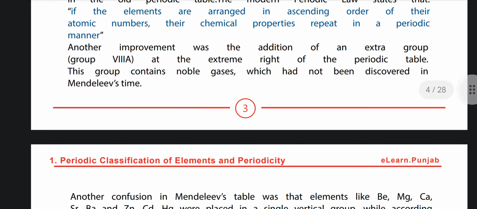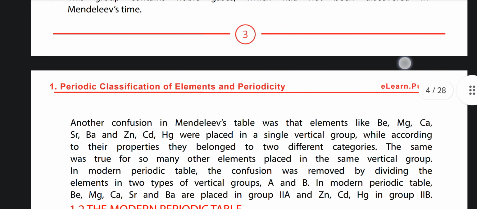Another improvement was the addition of an extra group, Group 8A, at the extreme right of the periodic table. This group contains noble gases, which had not yet been discovered in Mendeleev's time.